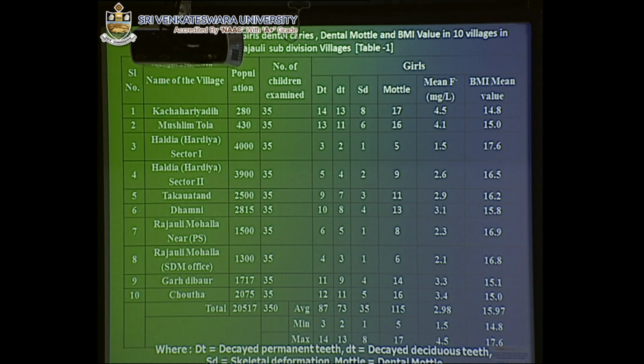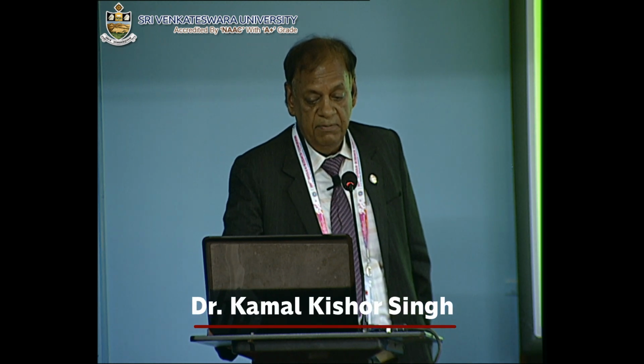We first determined the various factors for the girl children, and we found that for the Kacharia D and Muslim Tola villages, the DT and skeletal deformity values are very high, dental mottle is also very high, and the BMI is lower because the fluoride concentration is very high. But for Haldia sector 1 and Haldia sector 2, the fluoride concentration is lower. That's why permanent teeth decay is lower, deciduous teeth decay is also lower, the number of dental mottle cases is very few, and the BMI value is comparatively better, 17.6, which is very close to normal weight. Chautha village is also very low.